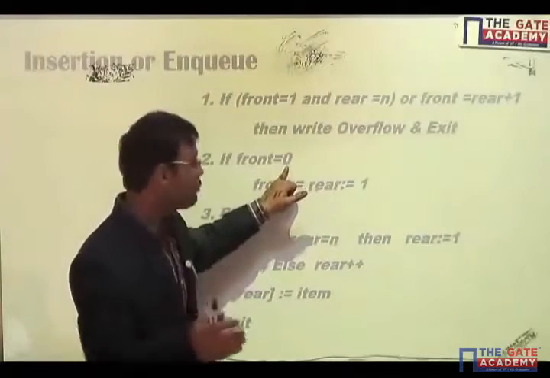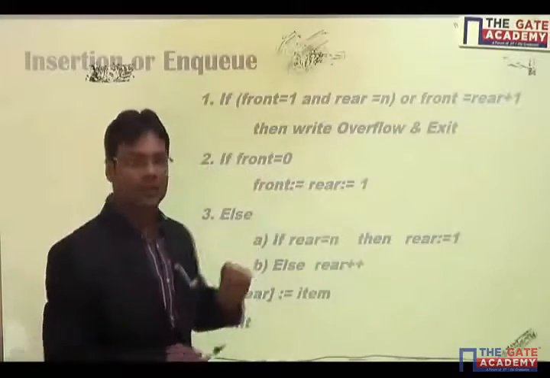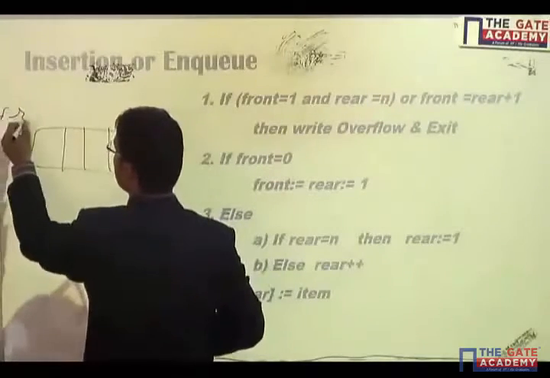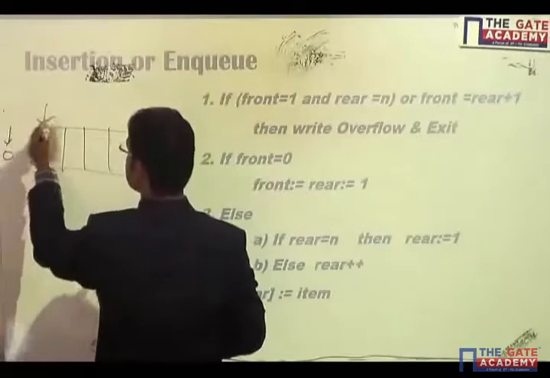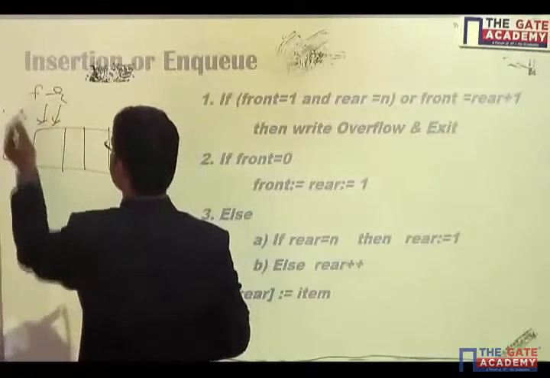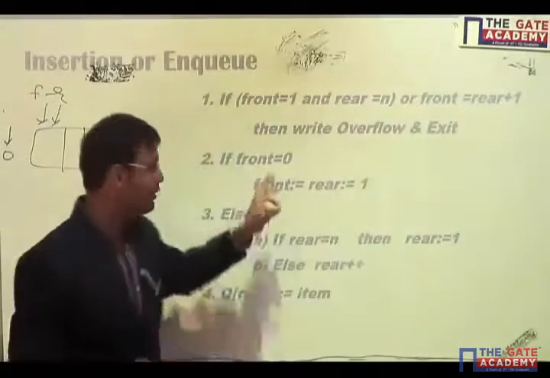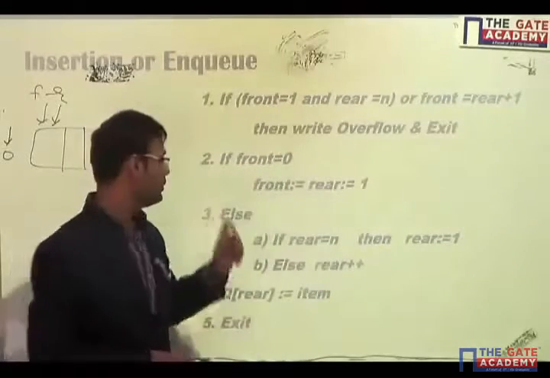If front is equal to 0, that means there is no item right now. Then at that point we will have to increase front and rear both by 1. We have seen that when there is no item in the queue, front and rear both are 0. Then when the first item is inserted, that first item will be both front and rear. That's why front is equal to rear is equal to 1 when front is equal to 0. This is the case where there is no item in my queue.